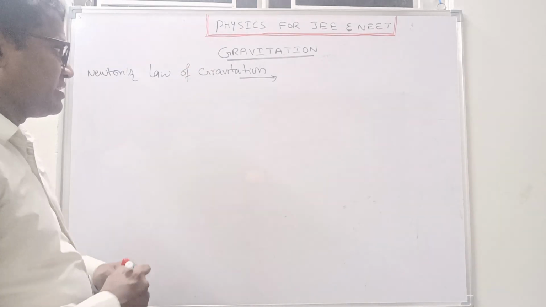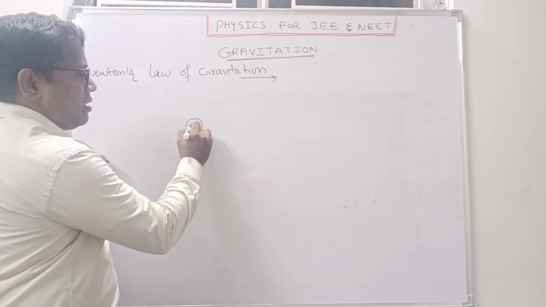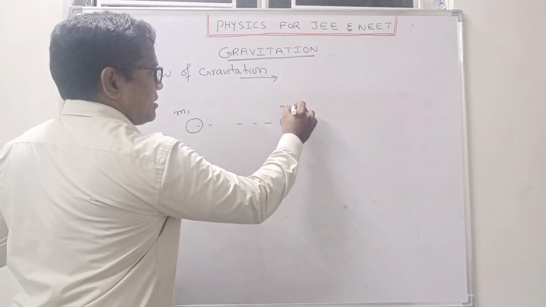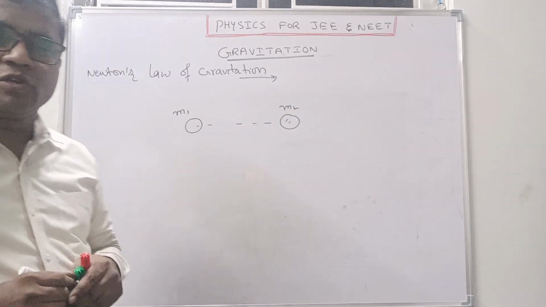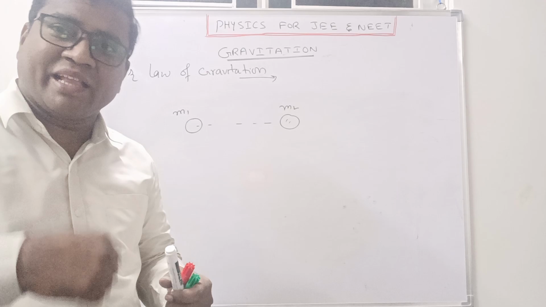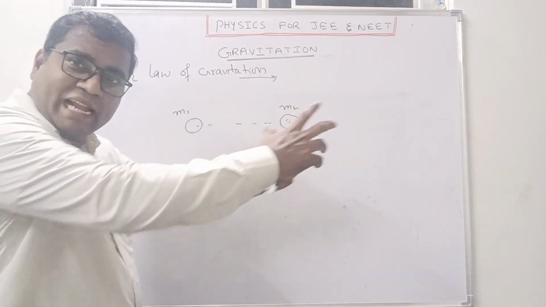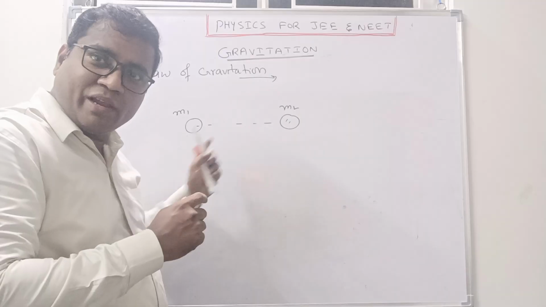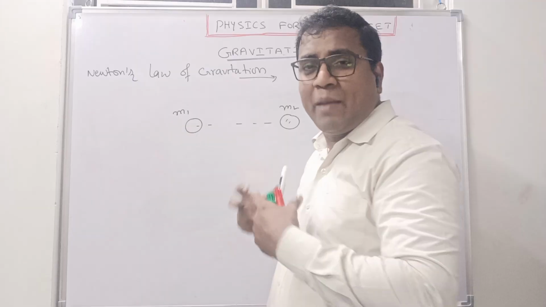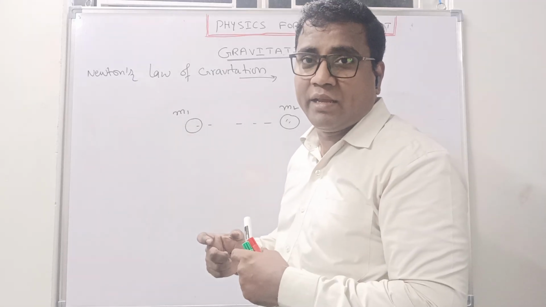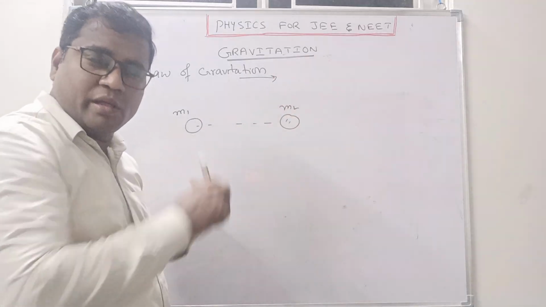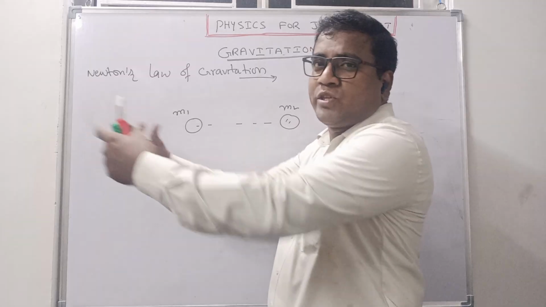Now see here. For example, here one mass is there, I will write it is m1, and here I will write m2 mass. So according to Newton, every body attracts every other body, which means m1 is attracting m2, at the same time m2 is also attracting m1. I hope you are understanding, right?